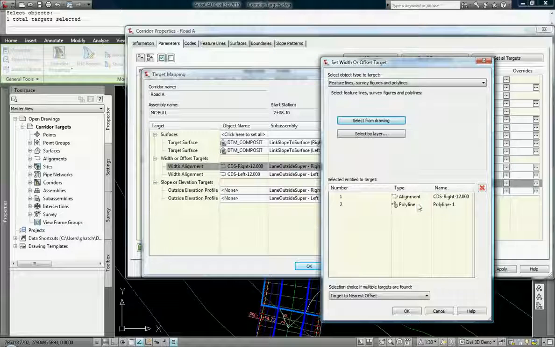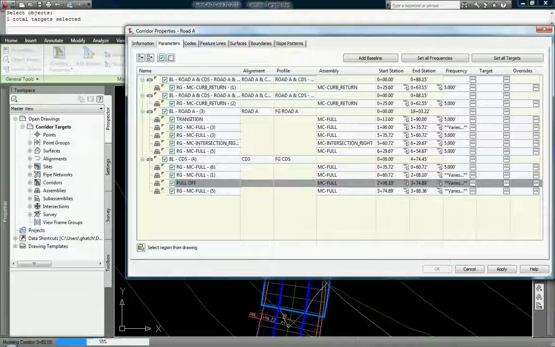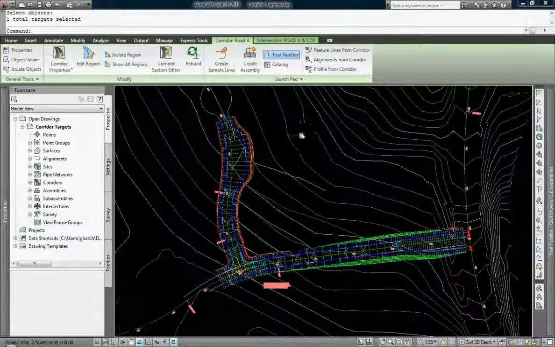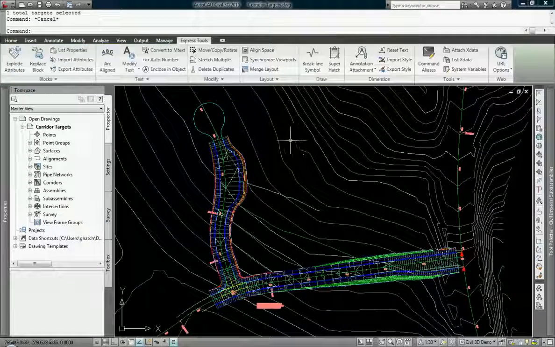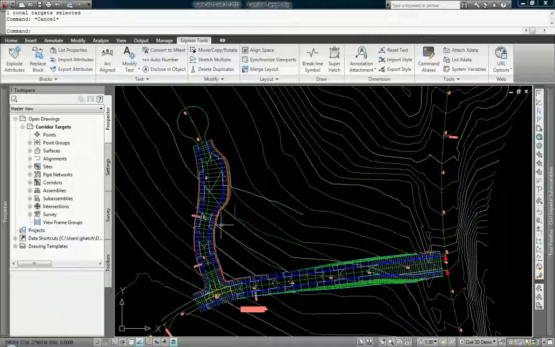Now that both are listed, how does it know which target to hit? Okay, well, it says down here, select choice if multiple targets are found, target nearest or farthest. I go with farthest, say OK, OK, OK. And there we go. Now I have sufficiently worked through my targets for a transition along with a pull-off. You see how simple these targets are.